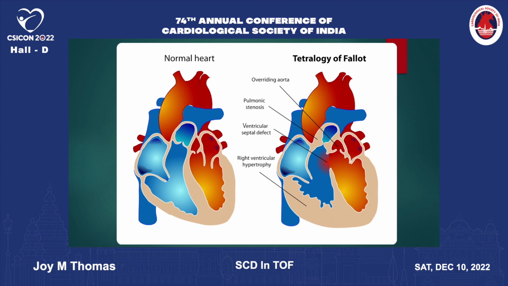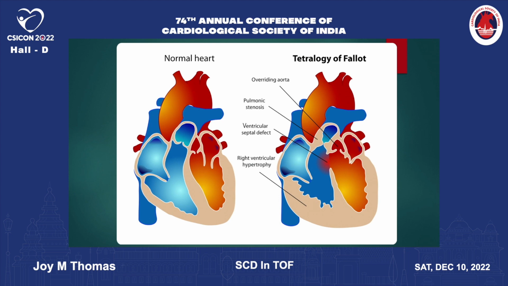So tetralogy of Fallot, as you all know, is a condition with 4 abnormalities. There is a large subaortic VSD caused by overriding of the aorta, pulmonary stenosis, and right ventricular hypertrophy, with cyanosis and clubbing.